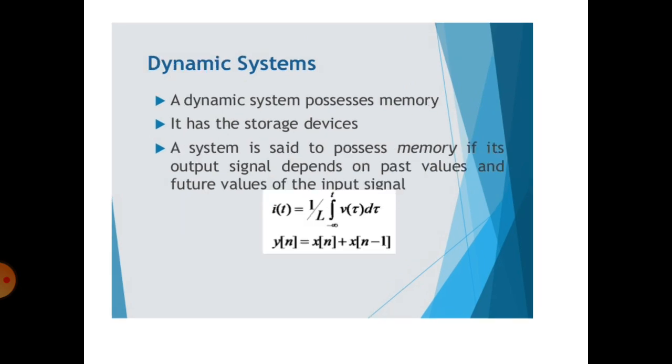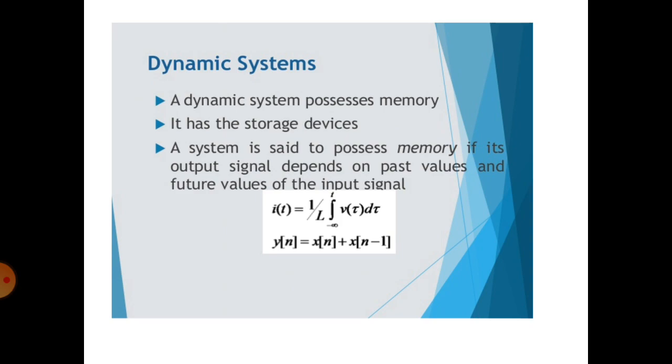Dynamic system. A dynamic system possesses memory. It needs a memory. A dynamic system possesses a memory. It has a storage device. A system is said to possess memory if its output signal depends on the past values and future values of the input signal. So the system is nothing but a dynamic system.